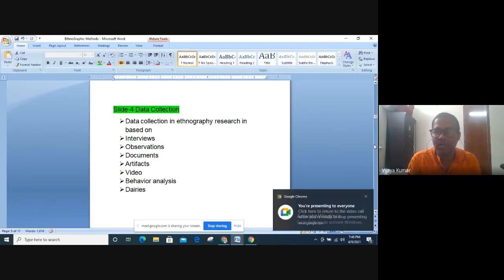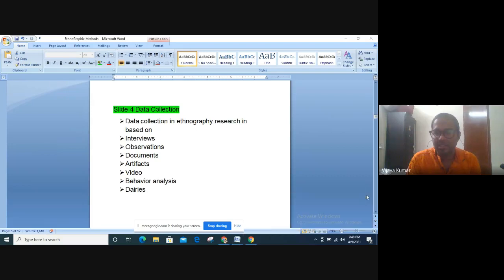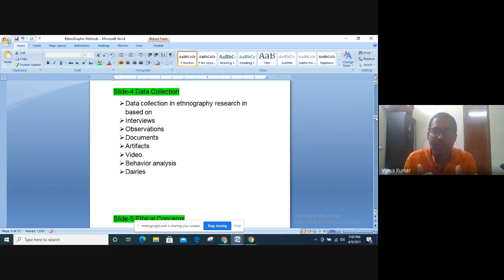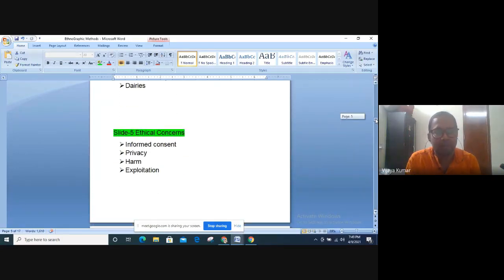So we discussed data collection steps in ethnography, and you may reflect on what kind of data you are going to collect, though it's too early for you. Maybe you don't know if you are going to do an interview, a direct observation, look at artifacts, or view some video recordings and do some behavior analysis. The bottom line is, most of all, you'll be doing a blend of many methods and many approaches. It will not be one approach per se.